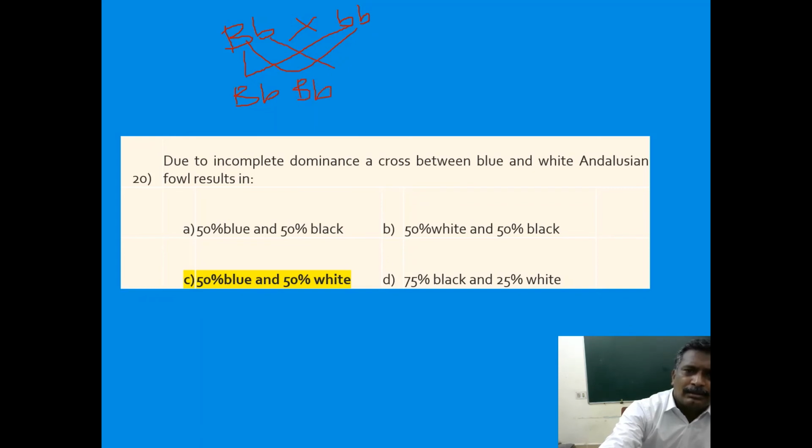Here small b will develop. Again small b will develop. So capital B, small b become blue. These small b combinations will become white. So how many are with blue? 2. How many are with white? 2. So that is 50% blue, 50% white. This is the correct answer.